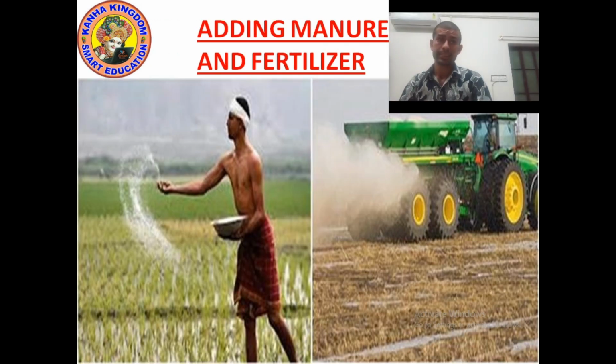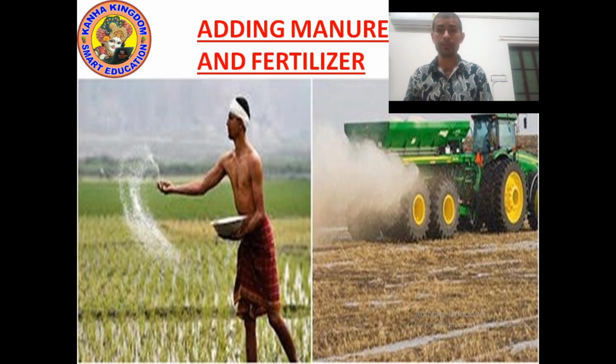Okay kids, the next stage of agriculture is adding manure and fertilizer. Yes, after plowing, farmers add manure and fertilizer. Now the question is, what are manure and fertilizer? The substances that help in the growth of plants are called manure and fertilizer. Yes, but there is one difference between manure and fertilizer.